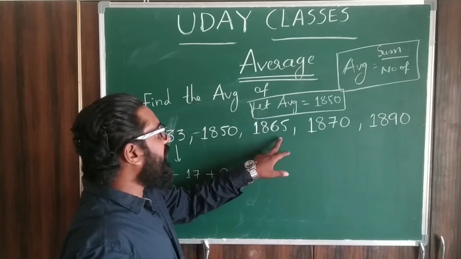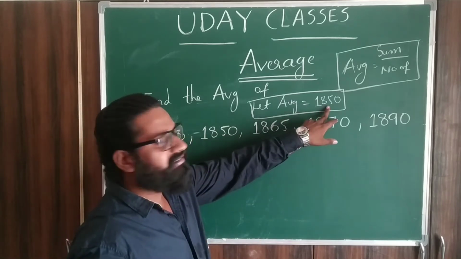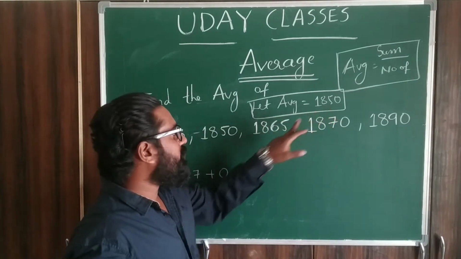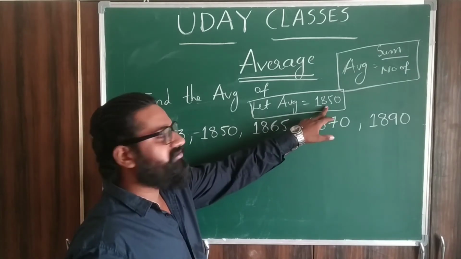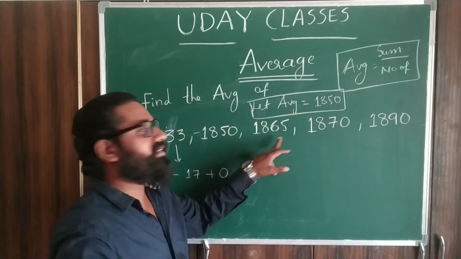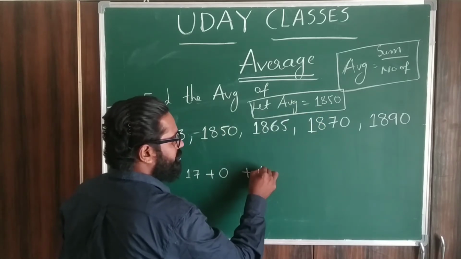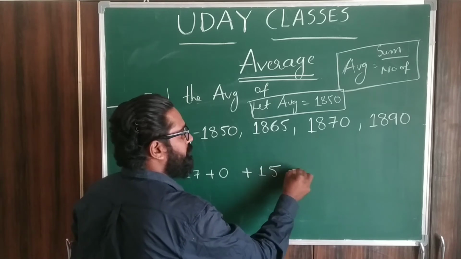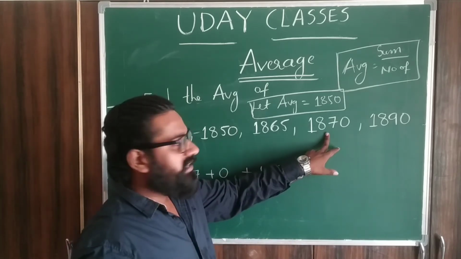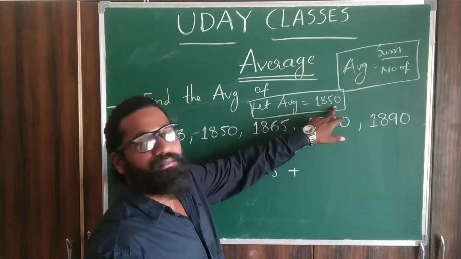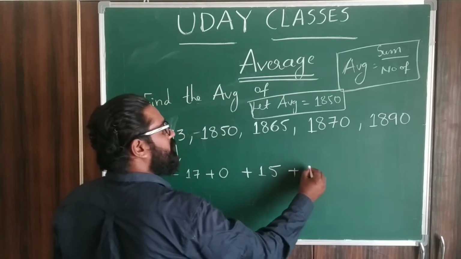Next, if you take 1865 and compare it with 1850, it is 15 more than 1850, so you can write plus 15. Next, 1870 is 20 more than 1850, so plus 20.